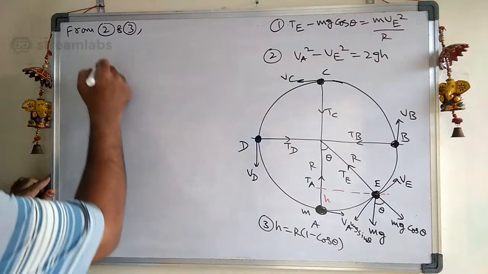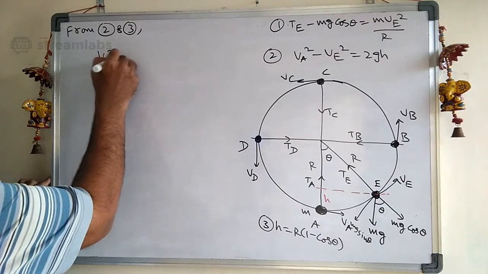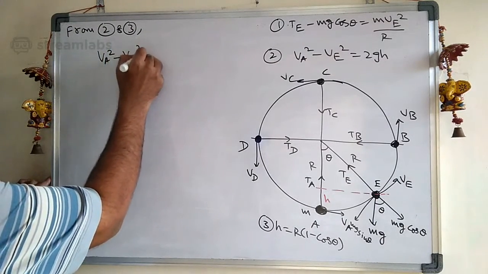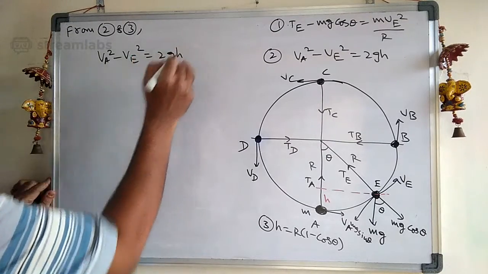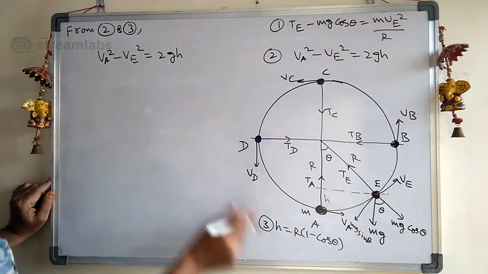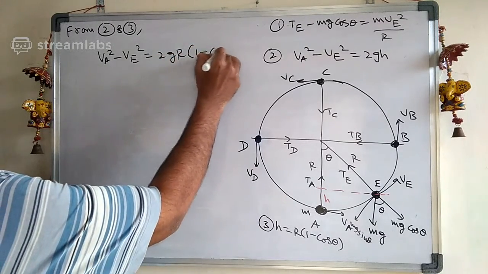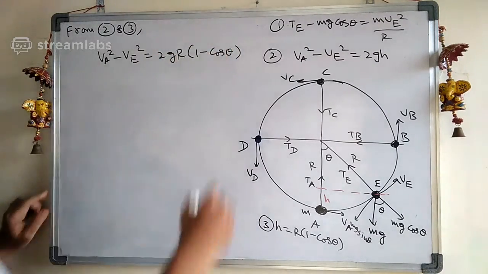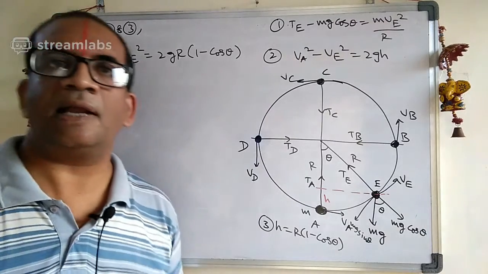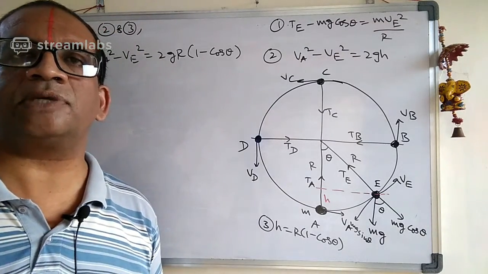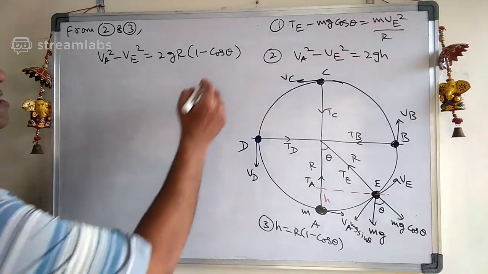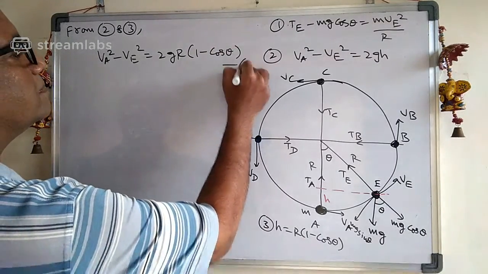Then see what we get: VA square minus VE square is equal to 2GH, that is, 2GR into 1 minus cos theta. Can I write like that? Are you following what I am saying here? Let us say this is equation number 4.